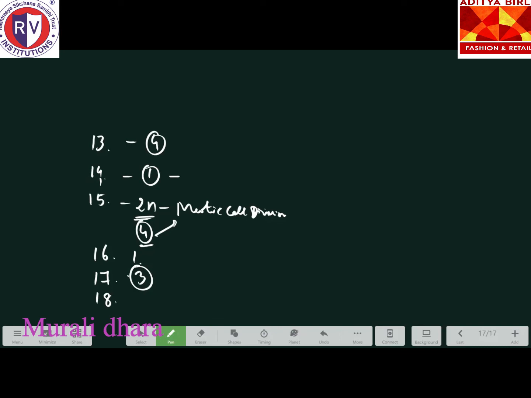Next, how many meiotic and mitotic divisions are required for the formation of a polygonum type of embryo sac? What do you mean by polygonum type? Can anyone tell me? Poly refers to many, right? Yes, ma'am. So poly refers to many. Embryo sac can be produced. So that is the answer for this. What is the answer? 18th one.